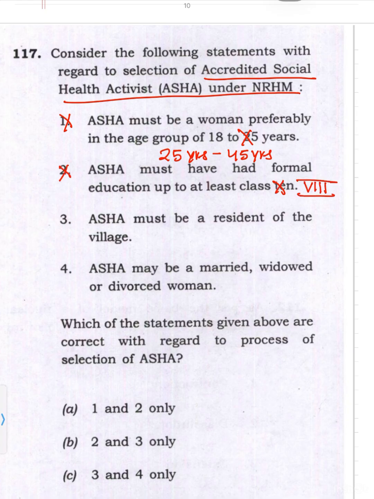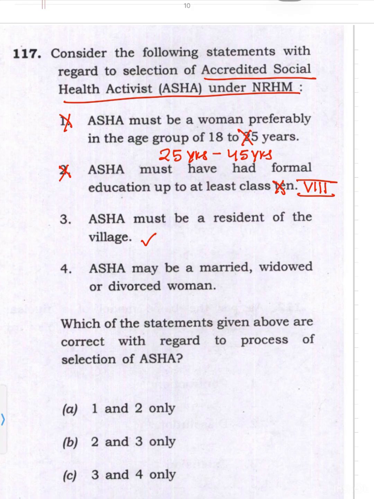So second is also wrong. Third is, ASHA must be a resident of the village. Yes, she must be a resident of the village. She should not leave the village, because we are going to train the ASHA. Once she leaves the village, all the training purpose goes in vain. So we want that ASHA must be a resident of the village.